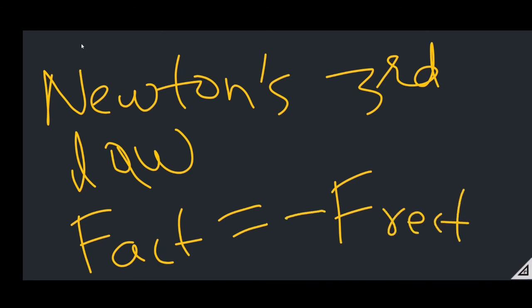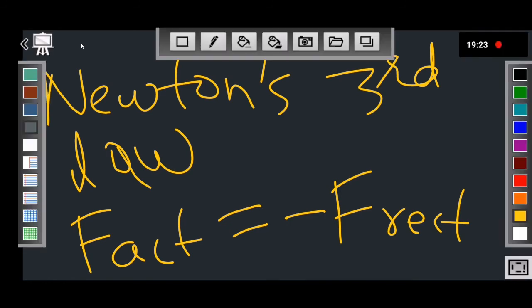So F of action equals minus F of reaction. Newton's third law explains that force always exists in pair. A single force never exists. When one force is applied, another force is produced automatically.